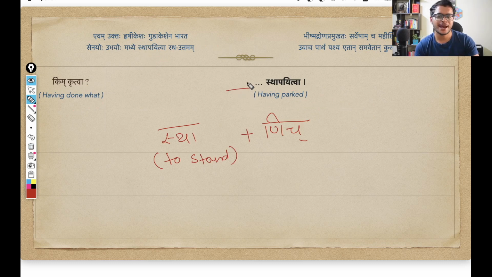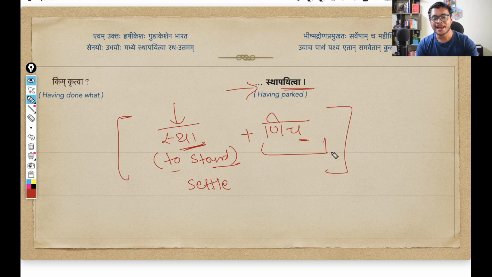Okay, so let us understand this word sthapayitva. Where does this come from? So sthapayitva comes from the verb root, the dhatu stha. Stha means to stand or to settle at some particular position. So that is the sense here. But I am modifying this verb root using the nich suffix. I hope you remember this suffix, nich suffix. What does it do? When I want to say that the action is caused by someone else.